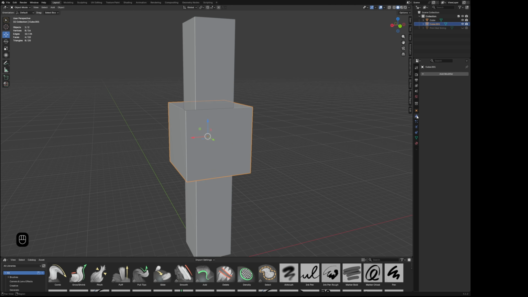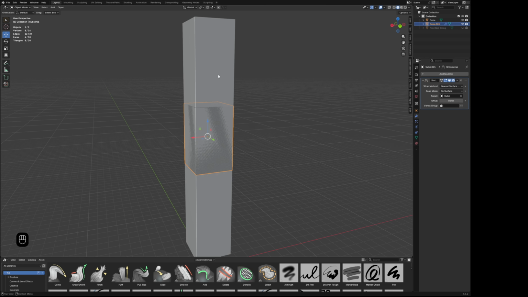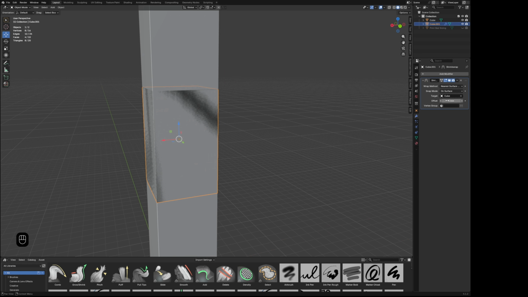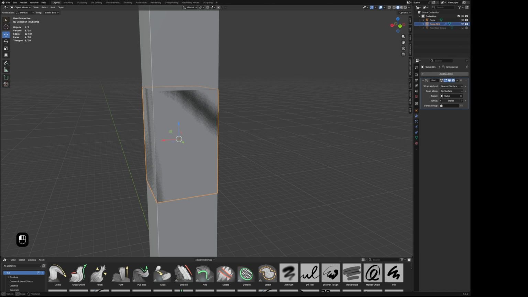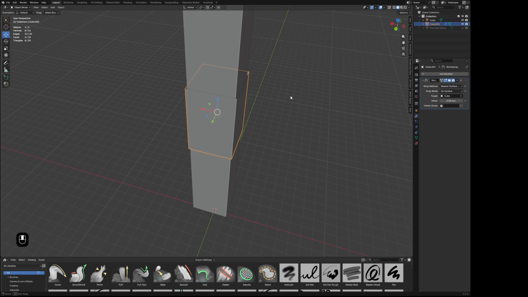Now, go over to the side menu, go to modifiers, add modifier, deform, shrink wrap onto your cube. And then after that, go ahead and set it to your heart's content. Make it look exactly how you envision it in your head.